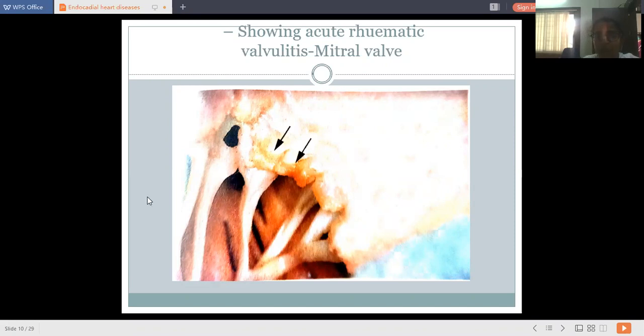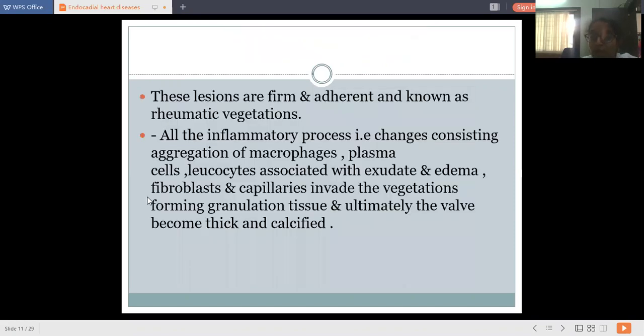Now these lesions are firm and adherent and known as rheumatic vegetations, and this is associated with the inflammatory process. What is the inflammatory process? There is aggregation of macrophages, plasma cells, various leukocytes, then exudate, edema, and fibroblasts and capillaries invade these vegetations, transforming them into granulation tissue. Ultimately, the valve becomes thick and calcified.